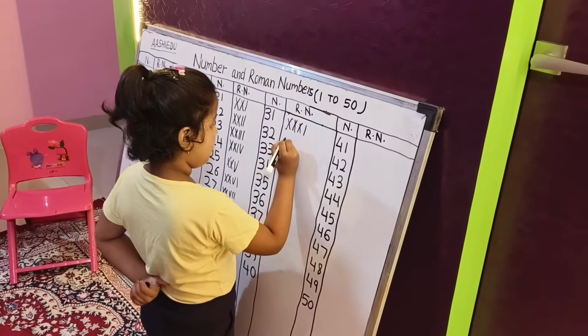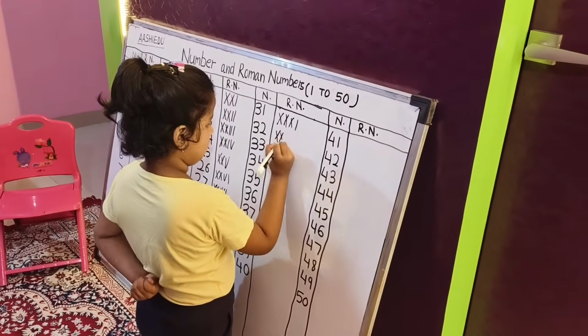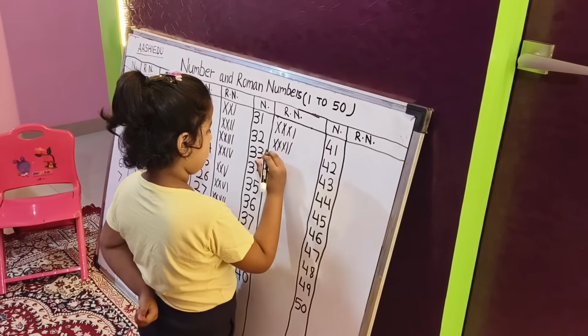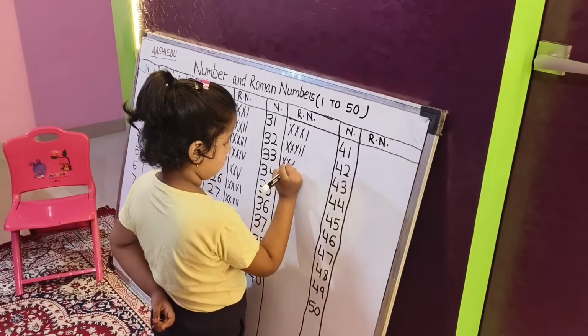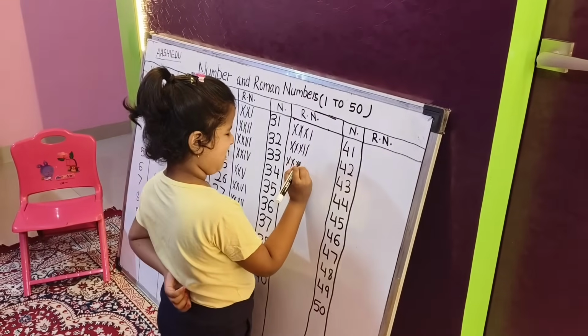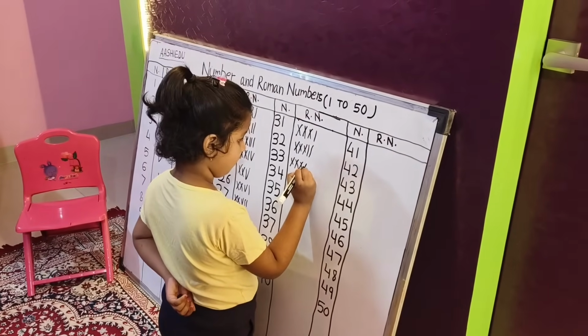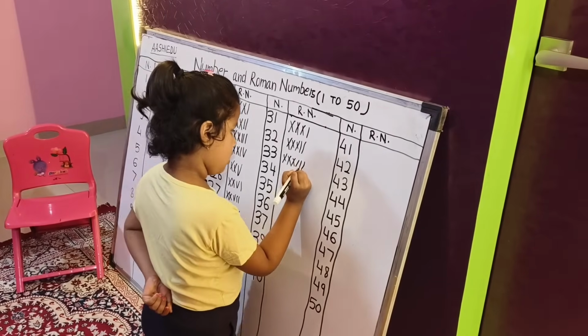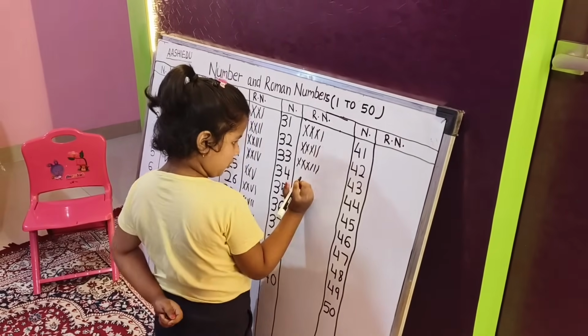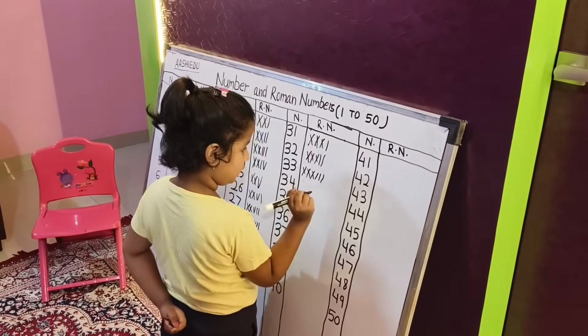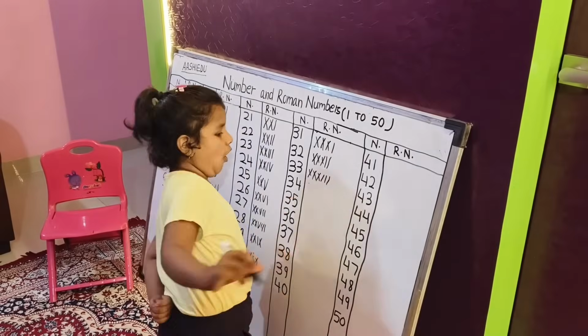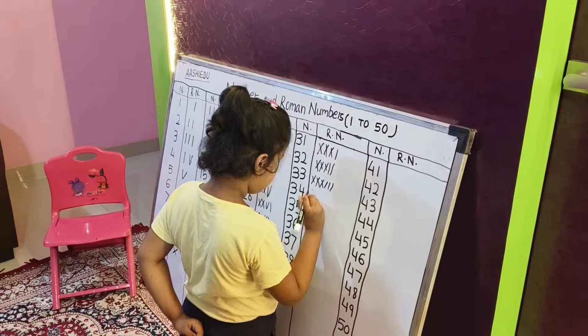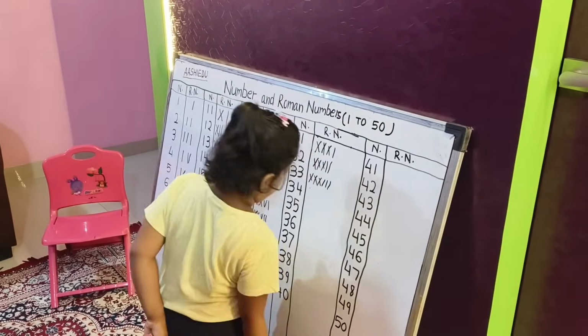Triple XI. Okay. 32, triple X, double I. 33, triple X. Oh my god. Next number, 34.